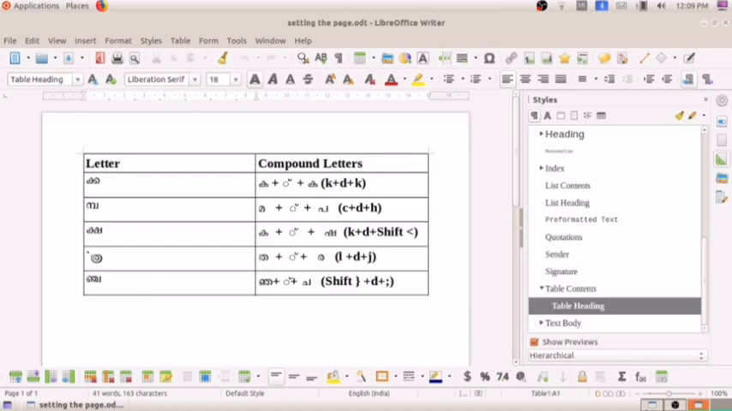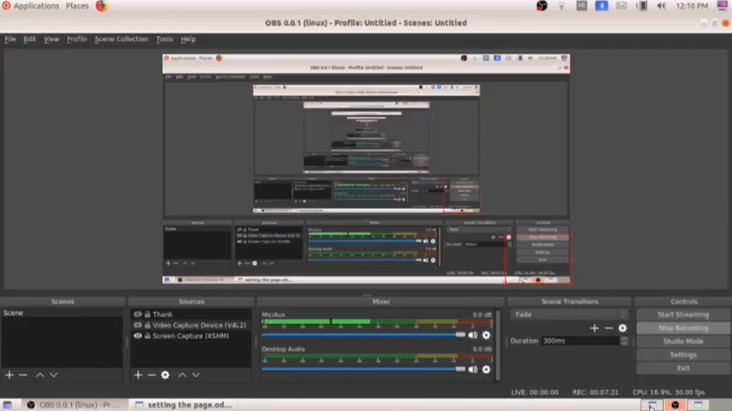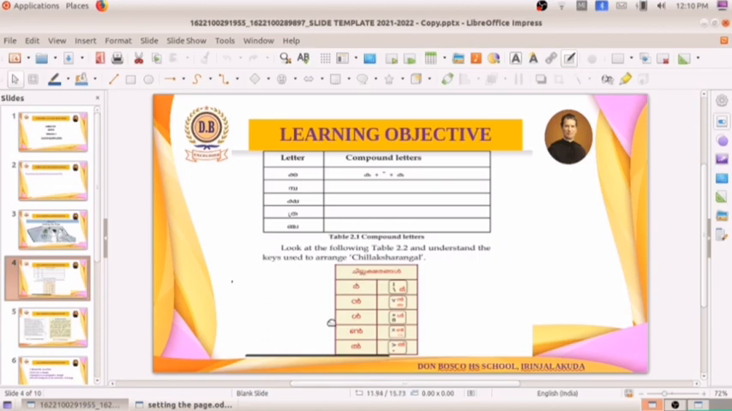And again, you can see here Chillaksharangal. This Chillaksharangal we will get by clicking a single key in the keyboard. So the first one is Ir. For getting the Ir, we have to click on the backslash in the keyboard.